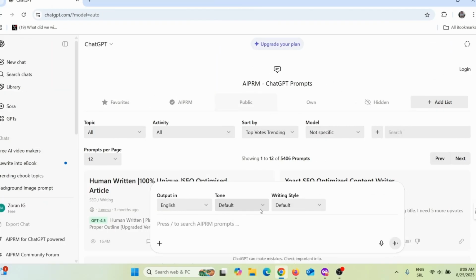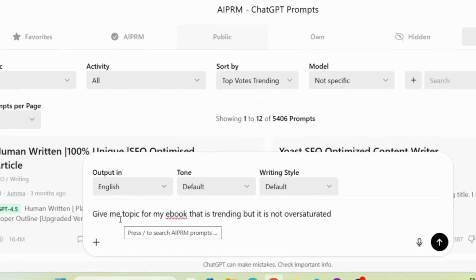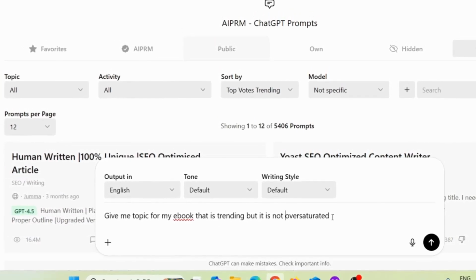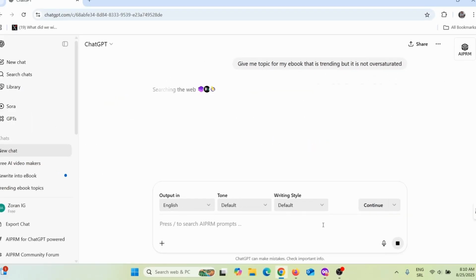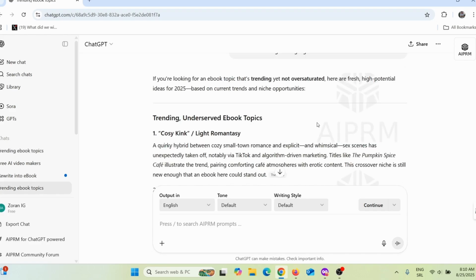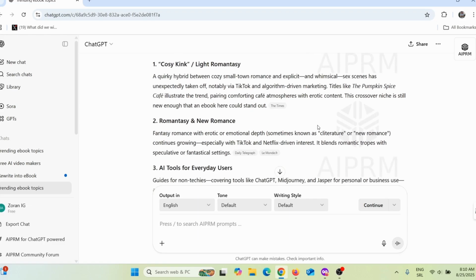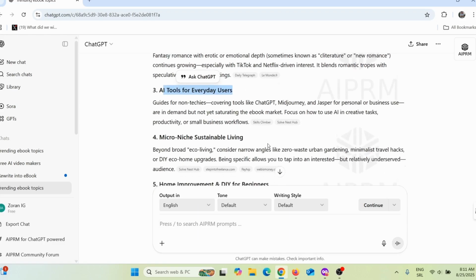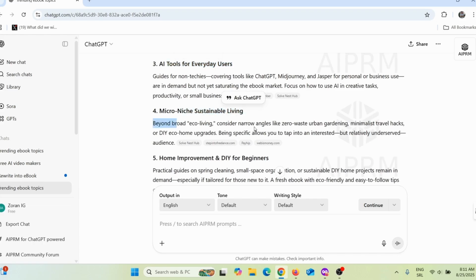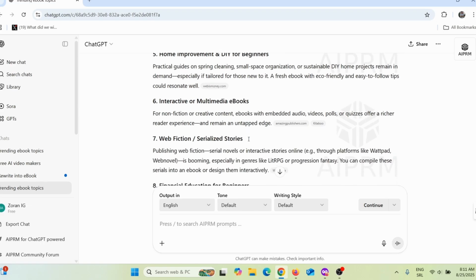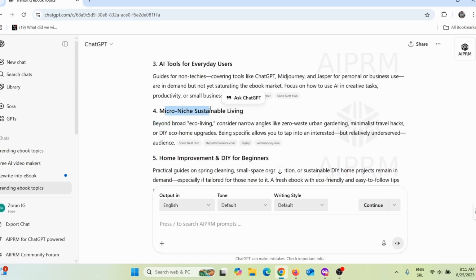Now for that, we will come here on ChatGPT and we will give it a prompt like this. Give me topic for my ebook that is trending but it is not oversaturated, and then simply press enter. And now ChatGPT will give me these topics. Okay, here you can see ChatGPT gave me some ideas for my ebook. Here you can see, okay, AI tools for everyday users. This looks interesting. Micro niche sustainable living. This also looks interesting. Home improvement, interactive or multimedia ebook. So let's say, for example, micro niche sustainable living.